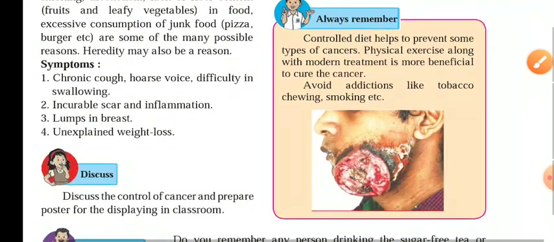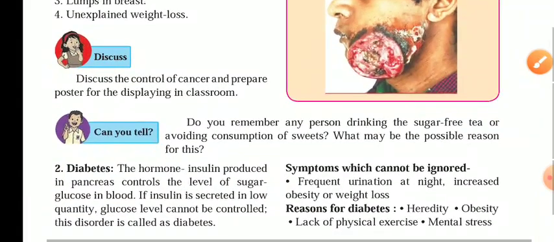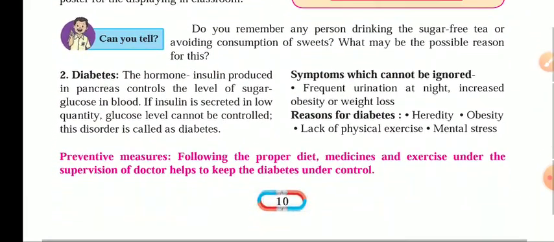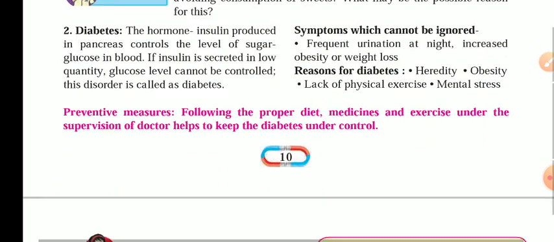On the other hand, a controlled diet helps to prevent some types of cancers. Physical exercise along with modern treatment is more beneficial to cure cancer. Avoid addictions like tobacco chewing and smoking. If a person is not chewing tobacco or smoking, then the chances of cancer are much lower compared to persons who consume all this.